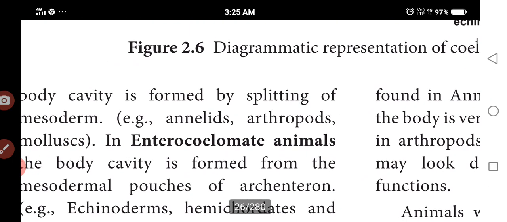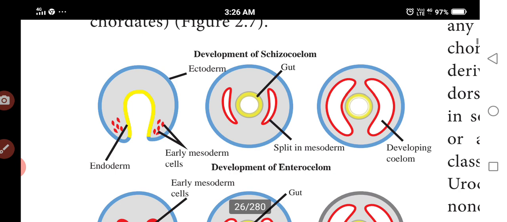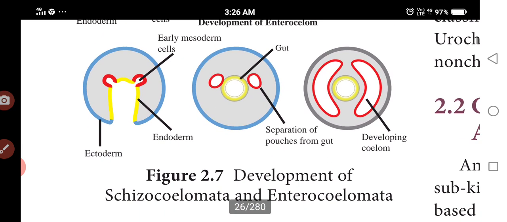Next is enterocoelomates, where pouch-like structures are formed from the mesodermal cells. Examples are echinoderms, hemichordates and chordates. See that development of schizocoelom: the mesoderm will be split, developing the coelom. But in enterocoelomates, there is separation of the pouches from the archenteron.